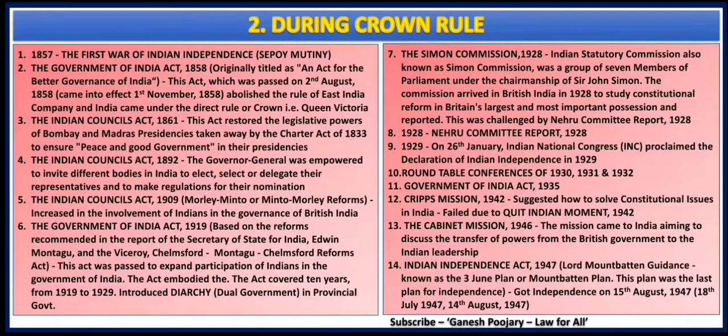This one episode started bringing a lot of changes in the Indian scenario, and the first among those was the Government of India Act 1858, which ensured that the East India Company rule over India came to an end, and the direct rule from the Crown, that is Queen Victoria, started in the year 1858.